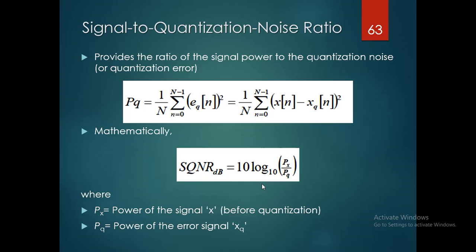Now, the signal to quantization noise ratio. What is the formula? Here PQ is equal to 1 by N into the summation of n equal to 0 to N minus 1 of EQ of n whole square. EQ of n is nothing but, as we already know, x of n minus xq of n. Here Px is the power of the signal x before quantization and PQ is the power of the error signal. With respect to 10 log base 10 of Px by PQ, we get the signal to quantization noise ratio.